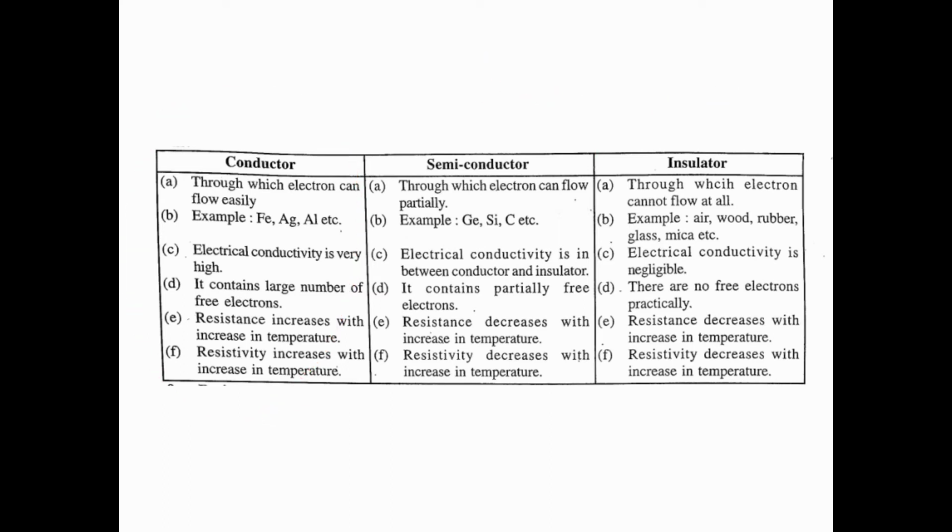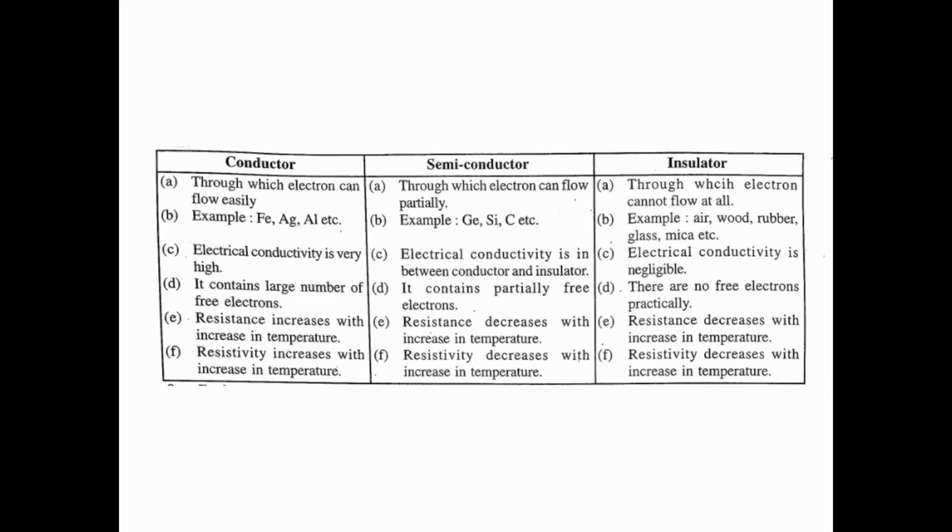How can I determine or define what is conductor, semiconductor and insulator? So a conductor can flow electrons, and metals are the best example of conductors. Metals, what are they? Iron, silver, aluminum, gold, copper. These are the best examples of conductors.